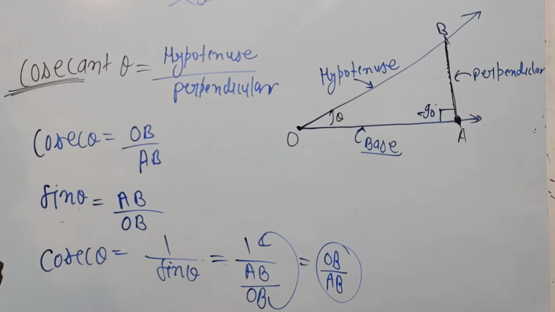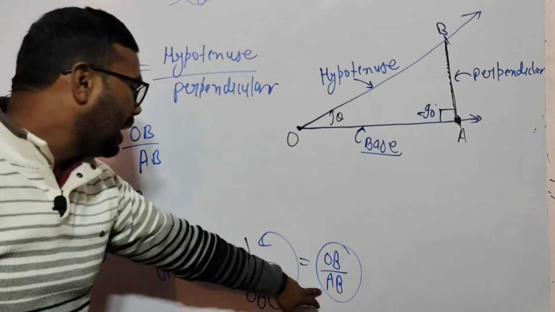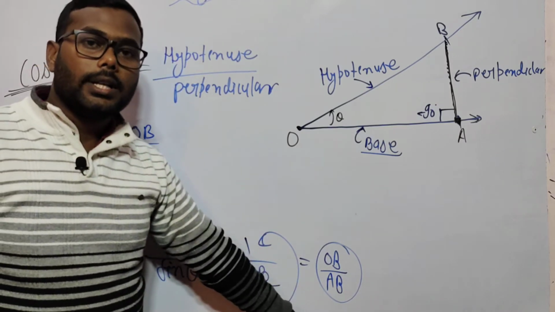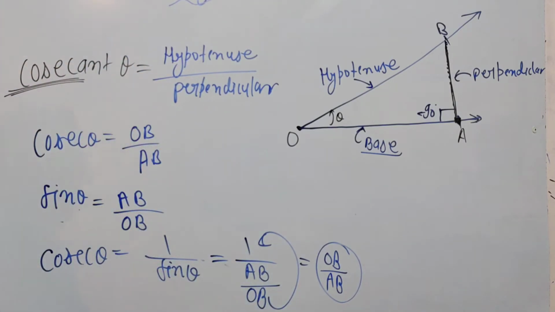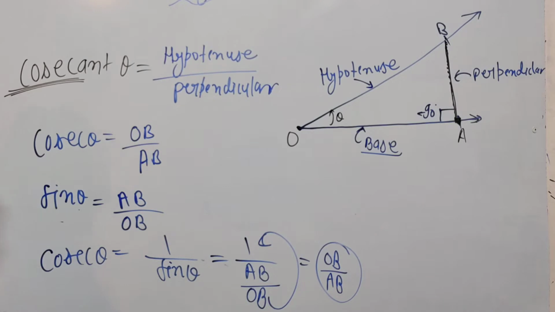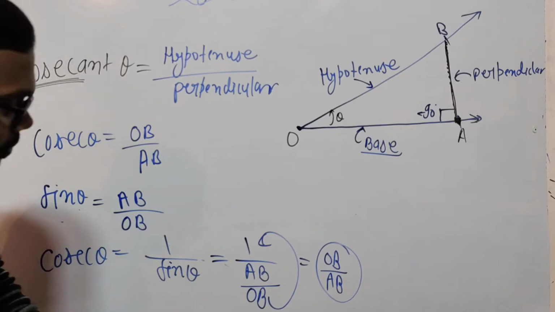Look at this ratio and this ratio, those are the same. Any problem? No. So this is the relation: cosec theta is equal to 1 upon sin theta. Any problem? There shouldn't be.